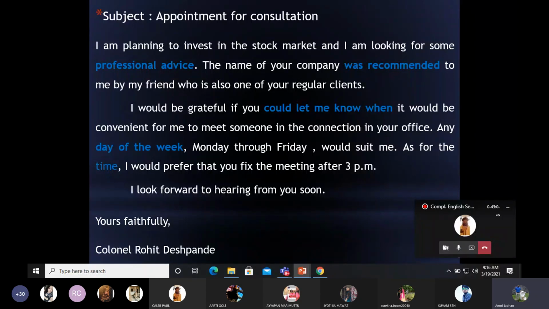In case you are addressing the receiver by his or her name, what should be the complimentary close? It should be Yours sincerely. The reason behind this is you have developed a rapport. This is not the first communication. For subsequent communication, it could be Yours sincerely. For the first communication, Yours truly is more for informal letters.